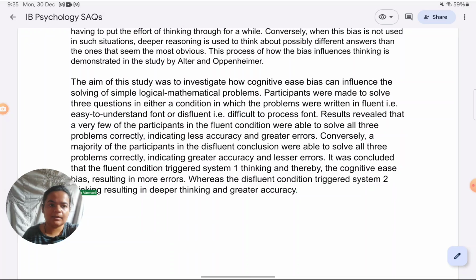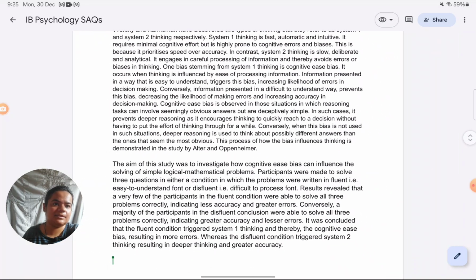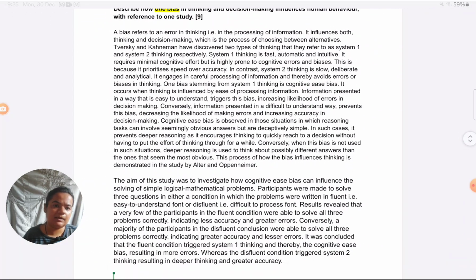So you can see how briefly I have covered this study. Some of you may be surprised to see that I've hardly written anything about the study, because many of your schools would say that the study has to be in great detail. But now I hope you can see that that is not the case regardless of the question, that no matter which question has been asked, you have to give all sorts of details.